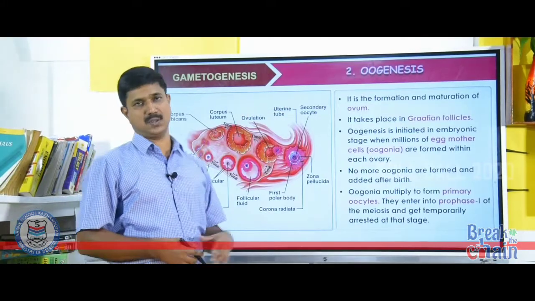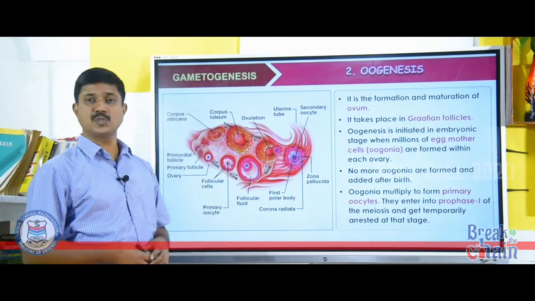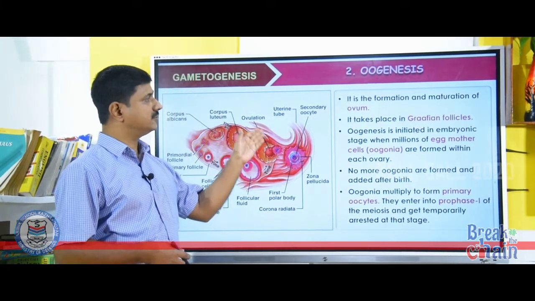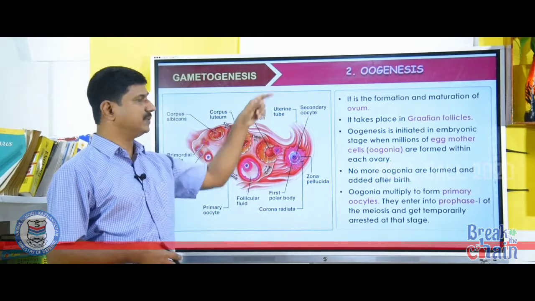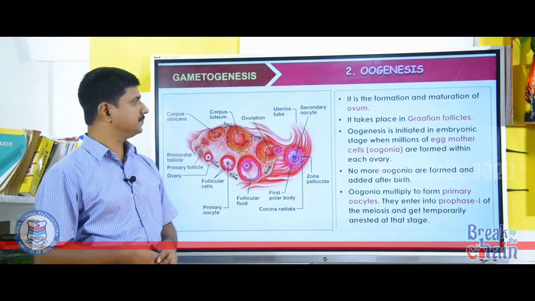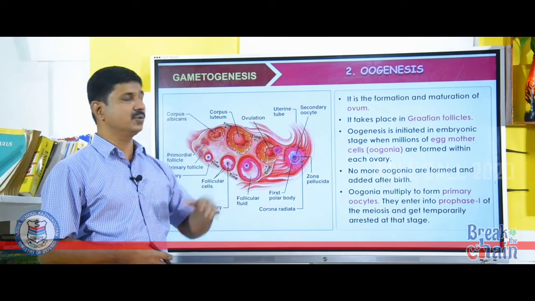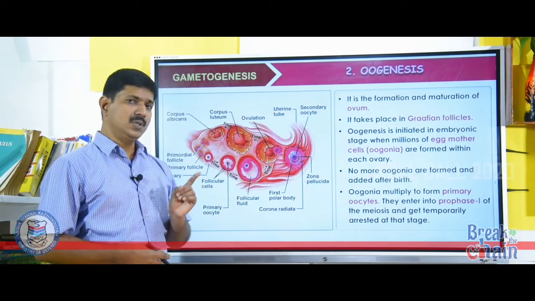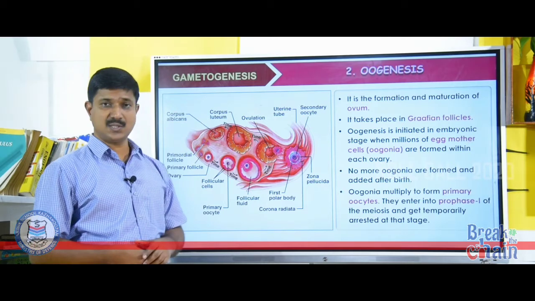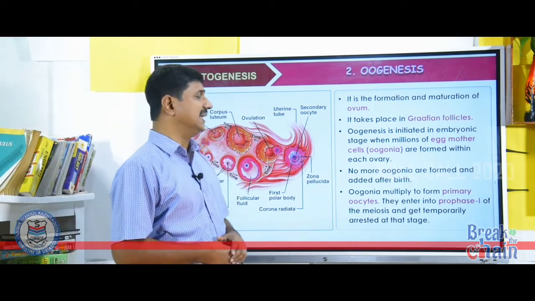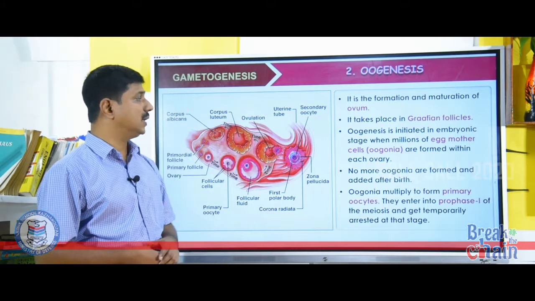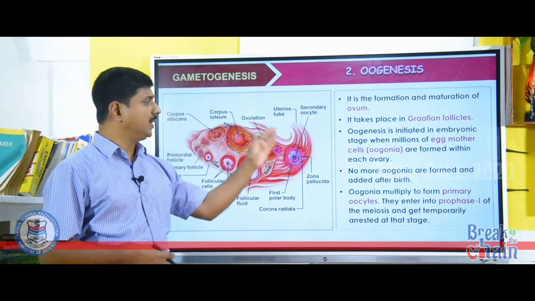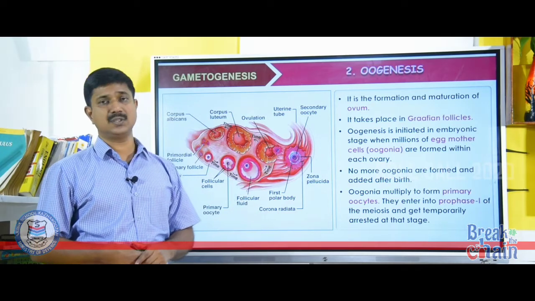Next process is oogenesis. Oogenesis is the process of formation of ovum. The process of formation and maturation of ovum is called oogenesis. It takes place in Graafian follicles present in the ovary. Oogenesis is initiated in embryonic stage when millions of egg mother cells, also called oogonia, are formed within the ovary. No more oogonia are formed and added after birth.